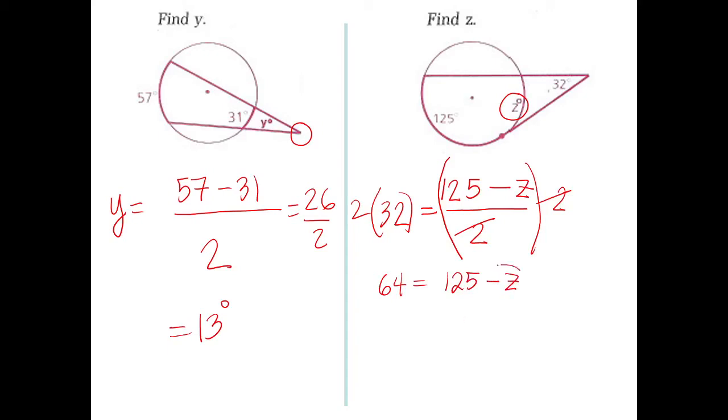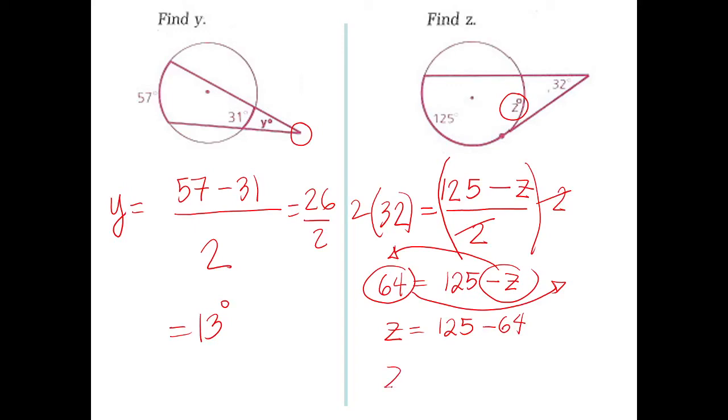We can transpose z to the other side so that z becomes positive. Transpose 64 to the other side. So, we have z is equal to 125 minus 64. And how much is our z here, section Zircon? 61 degrees. Okay? So, take note, there is no negative angle. All our angles are positive.